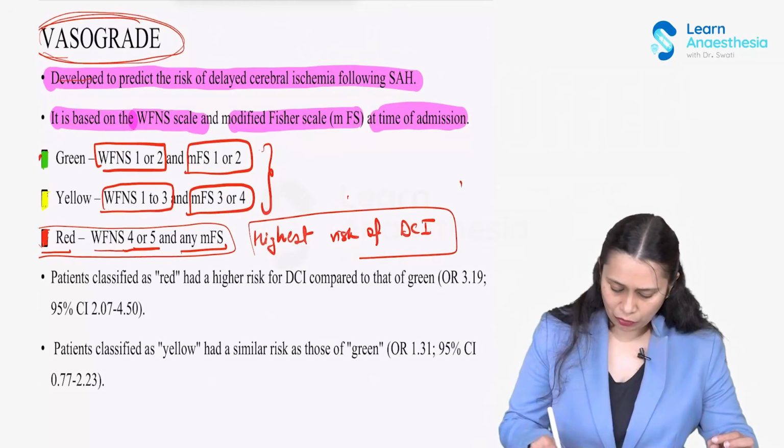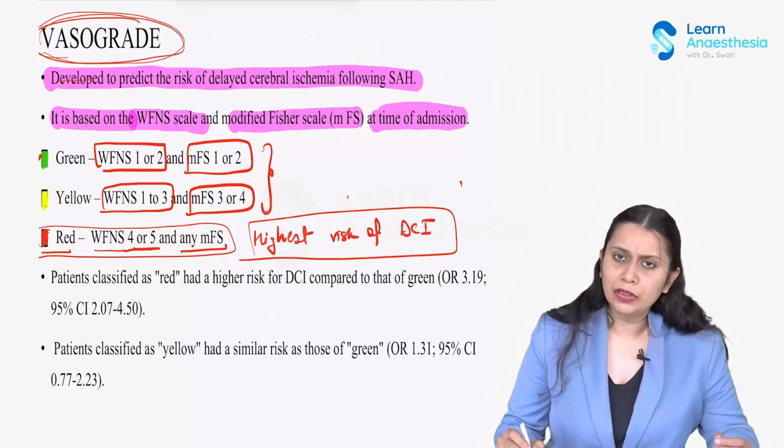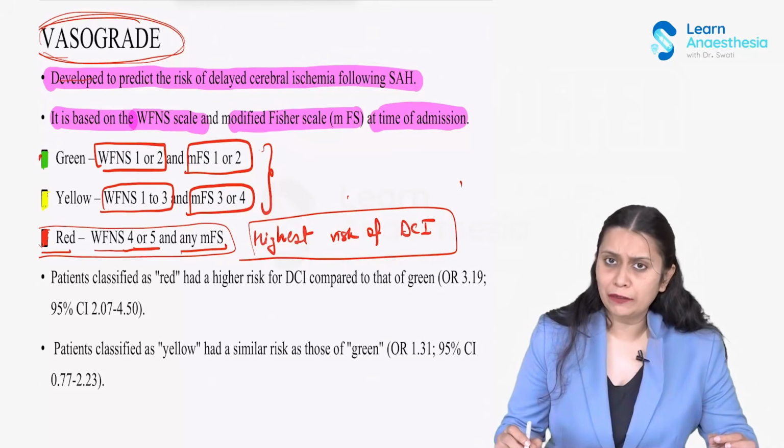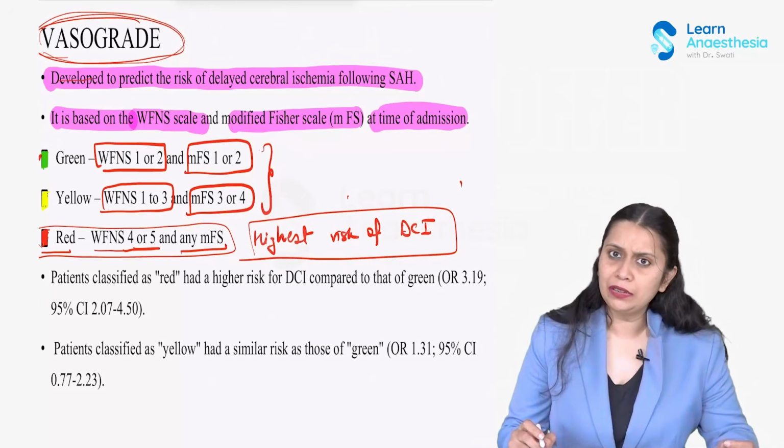So patients who were coded red were more intensely monitored to prevent the cerebral ischemia which would have developed in them later on. Okay, so they are the highest risk for delayed cerebral ischemia.